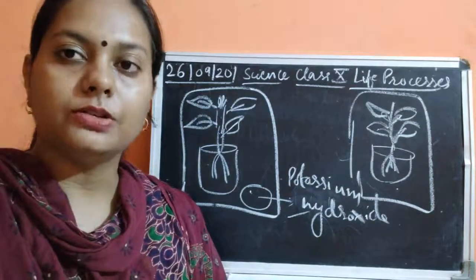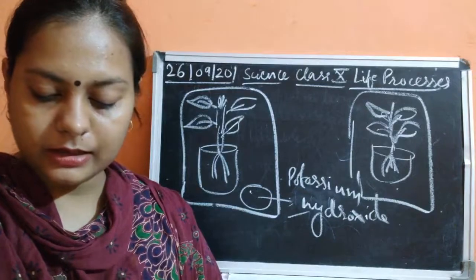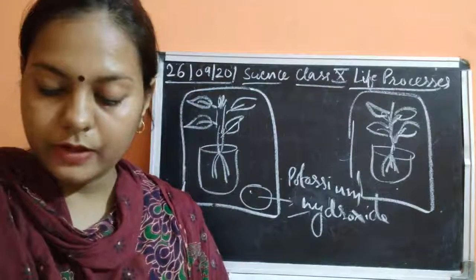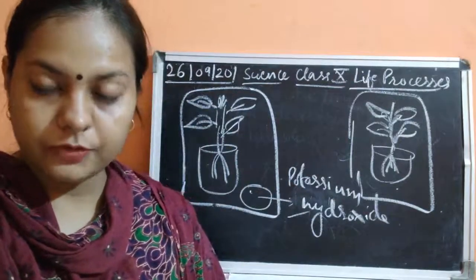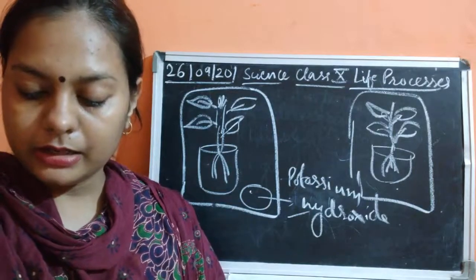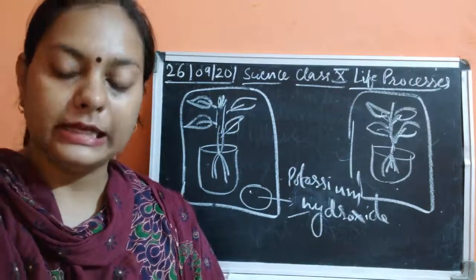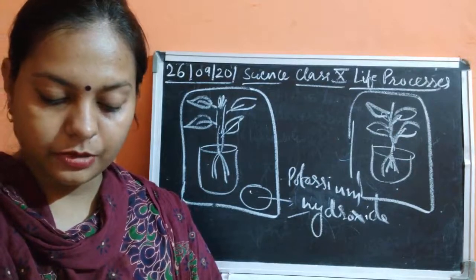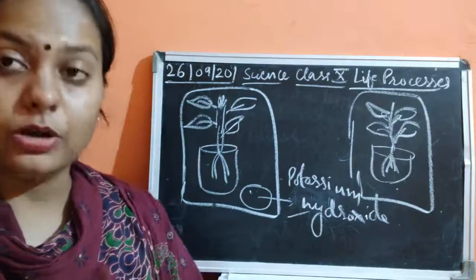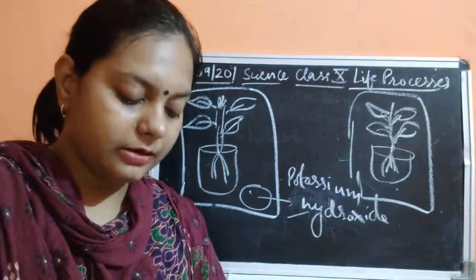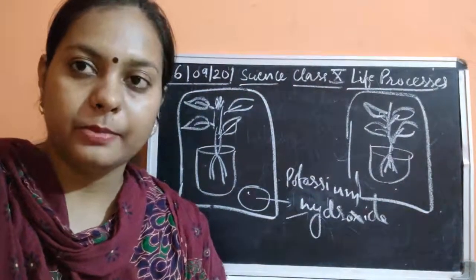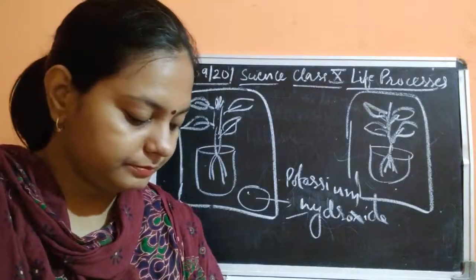Now what precautions can you take? You can discharge the plant completely. Then you have to seal the edges of this bell jar so that no extra amount of carbon dioxide goes out by diffusion to the outside environment. Then you have to handle the leaves with care. Then take precautions while doing the iodine starch test, like you have to use boiling water. Then for decolorization, hot alcohol is also used. So please take care while boiling the alcohol, because alcohol is inflammable in nature and it is going to catch fire.